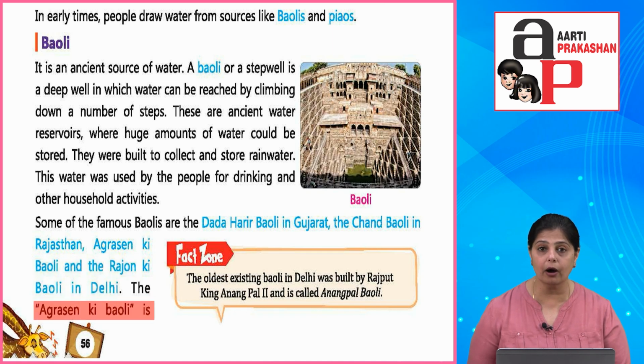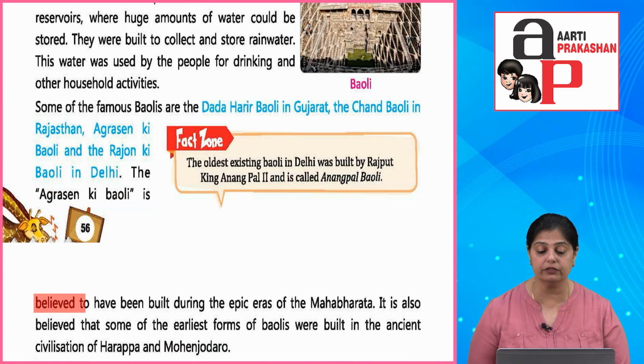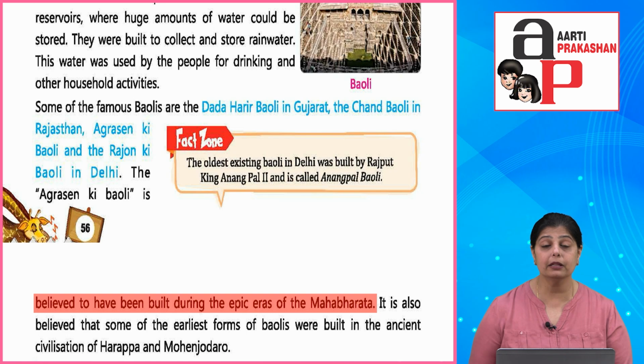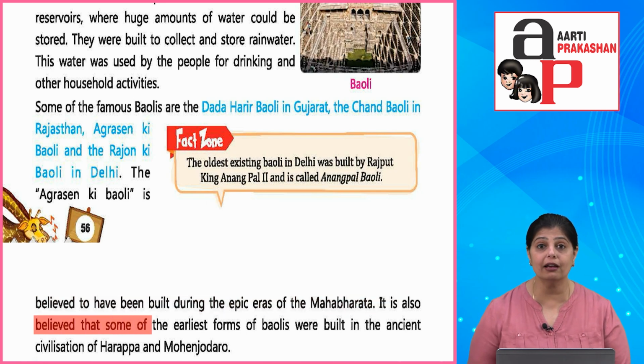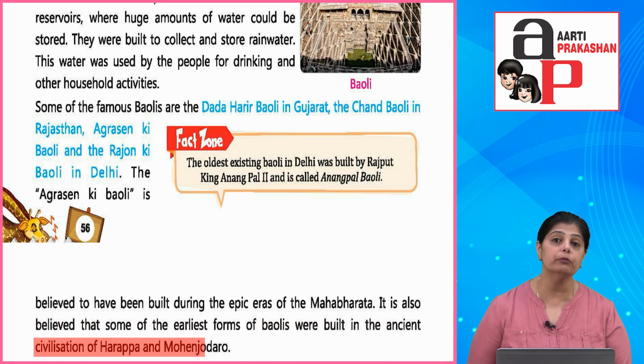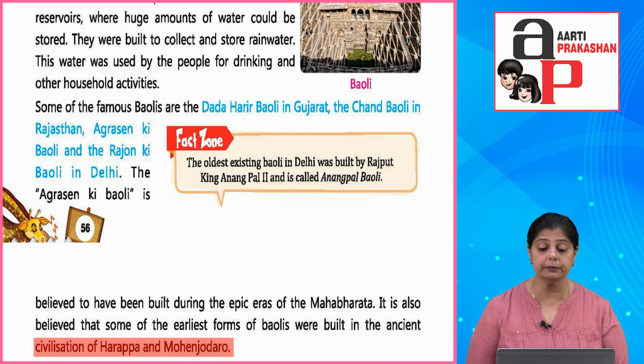And the Agrasen ki Bauli is believed to have been built during the epic era of the Mahabharat. Meaning it is that old. It is also believed that some of the earliest forms of Baulis were built in the ancient civilizations of Harappa and Mohenjo-daro. That means they are so old and so ancient.